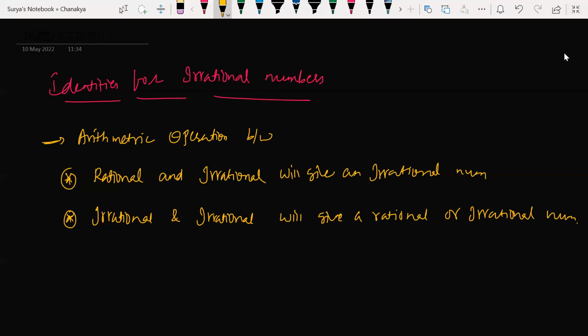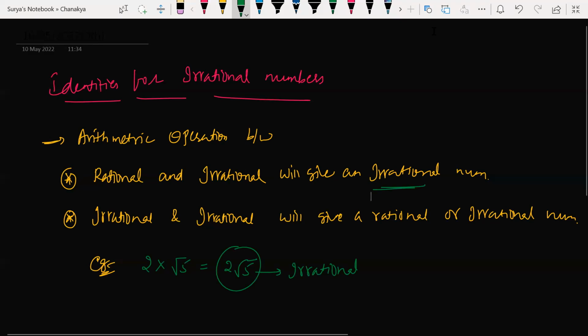I'm writing in short. For example, anything you take. First, I'm giving an example for the first point. Rational number 2 into irrational number root 5 gives you 2 root 5, which is an irrational number.